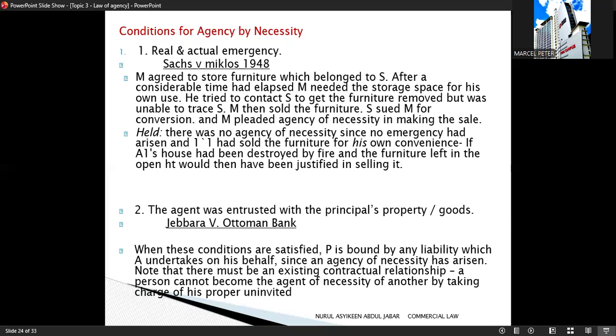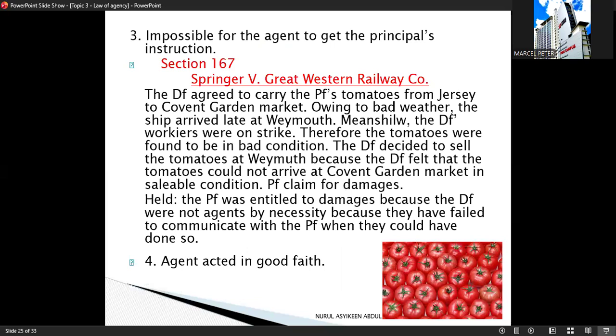Okay, so the point for you to remember here is that there must be a real and actual emergency, and no agency if the act is for personal convenience. The agent must already be entrusted with the property, and no one can become an agent by necessity uninvited. Next,